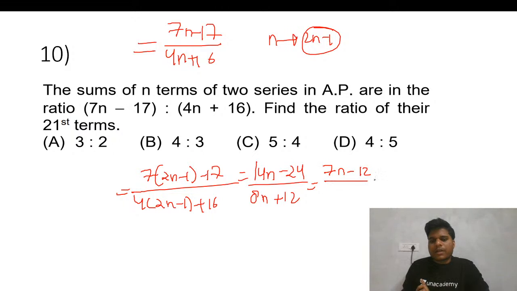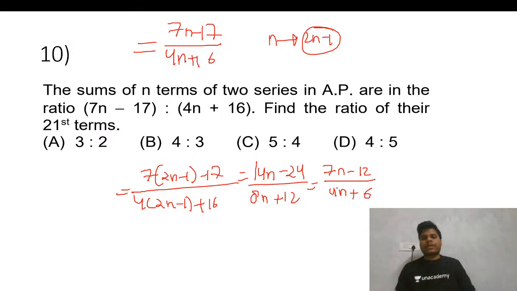So 7n minus 12 over 4n plus 6. I had not reduced it in the previous question; I put it wrong there. Now we need to put 21 in this.